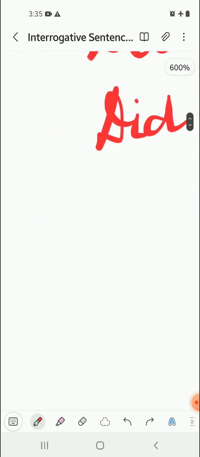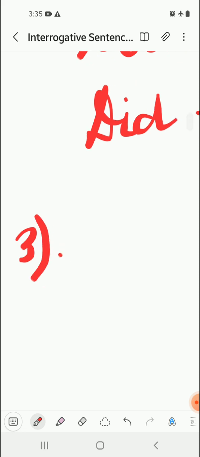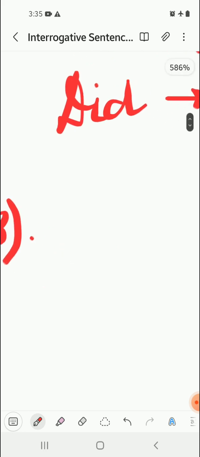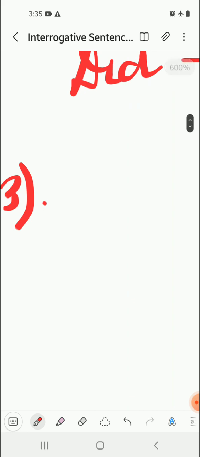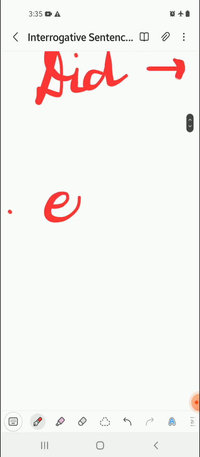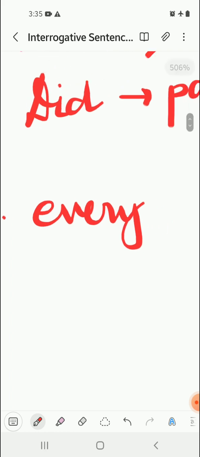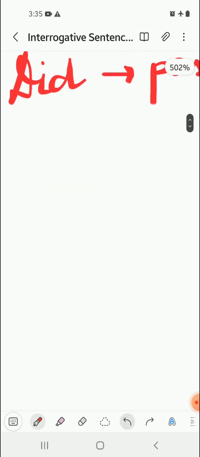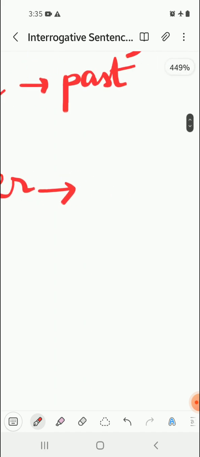The third rule that we have to see is we have to look for certain words. If we come across a word such as ever, then the ever changes to never, or never changes to ever.